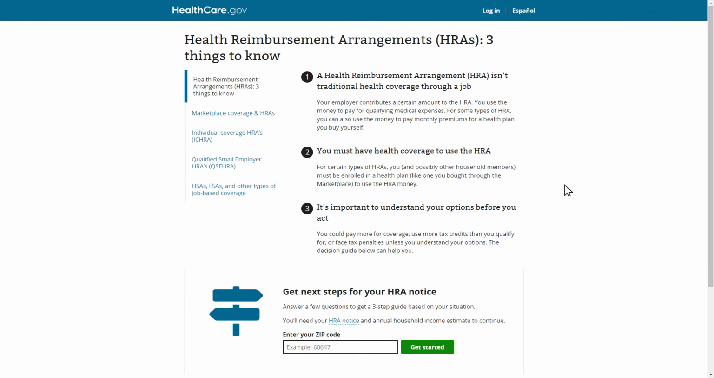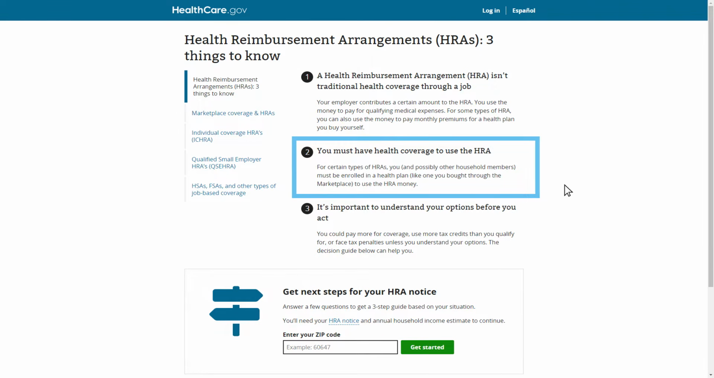The first thing Tom sees when navigating to the HRA Employee Affordability Tool are three key facts about HRAs. First, he learns an HRA isn't traditional job-based coverage. Rather than offering Tom coverage, his employer will reimburse him for qualified medical expenses, including the cost of the premium for his individual health insurance plan.